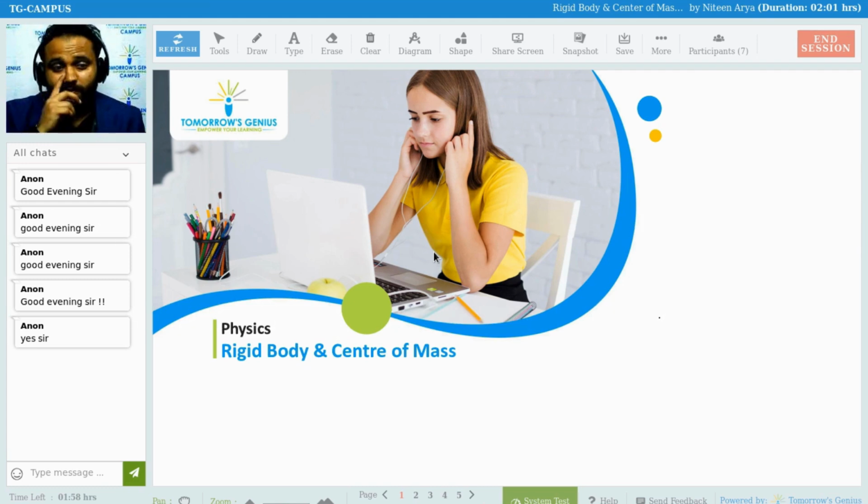This is the first lecture of the chapter, which is an important one and also a little bit difficult. The name of the chapter is System of Particles and Rotation. In this particular chapter, we are going to talk about important topics.